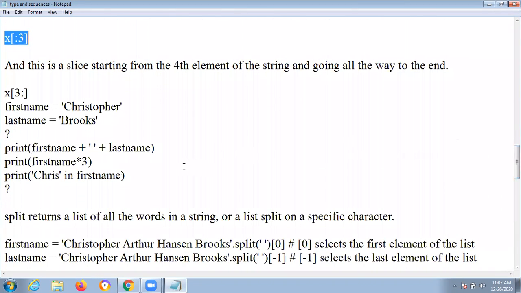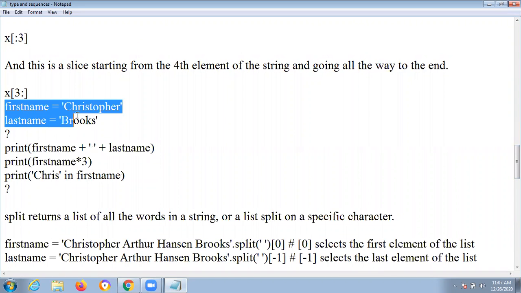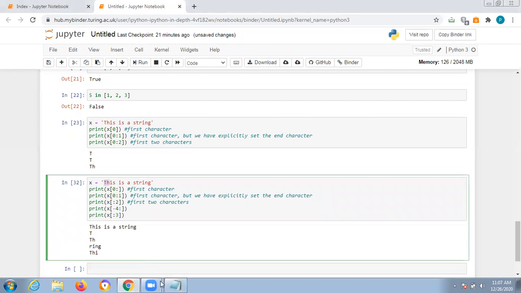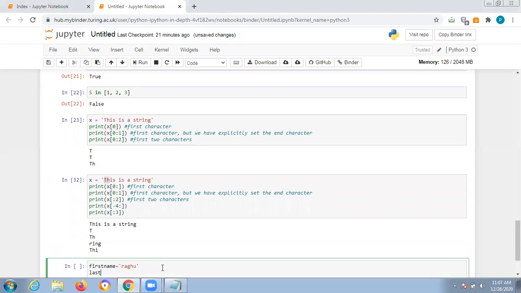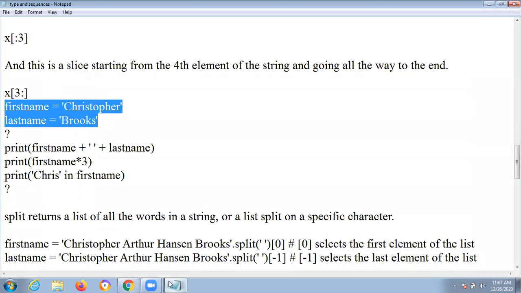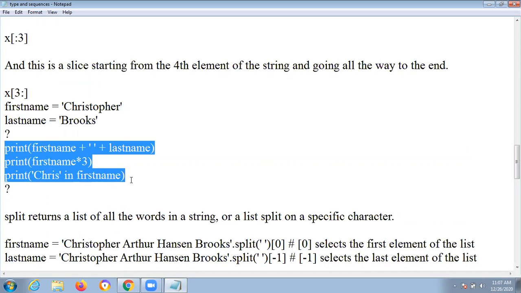And let us test with this one, first name, last name. Let us test this one. Assume that, see, I'm giving my name. First name is equal to Raghu. And last name is equal to Praveen. Then I'm changing some logic a little bit based on this model only. We'll see again. First name, last name is there. And next you are just doing this example in different ways.